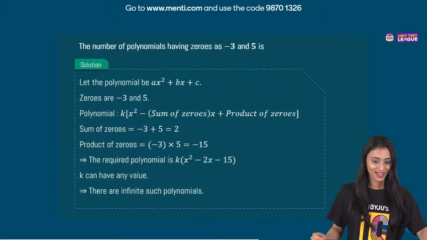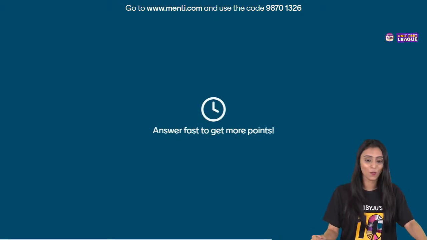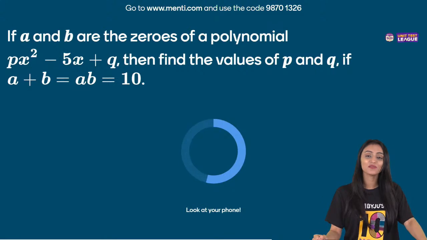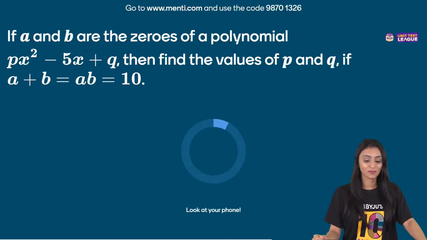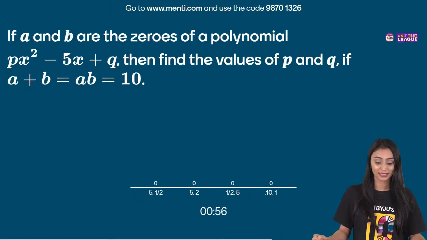Correct, Aditi? All right. Let's move ahead. Let's quickly take a look at question number 8 now. If a and b are the zeros of a polynomial px square minus 5x plus q, then find the values of p and q if a plus b is equal to ab equal to 10.